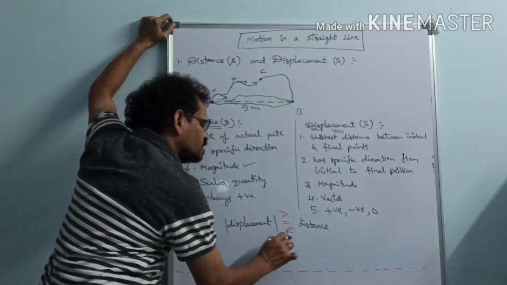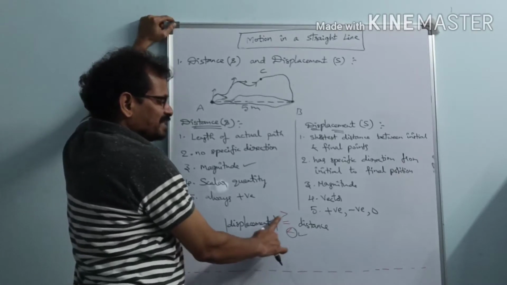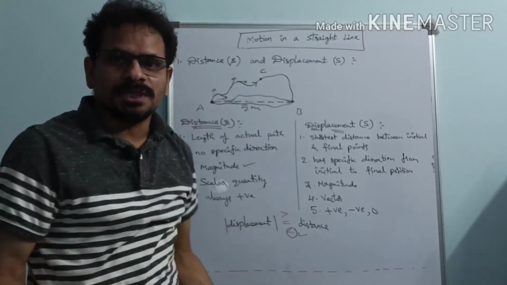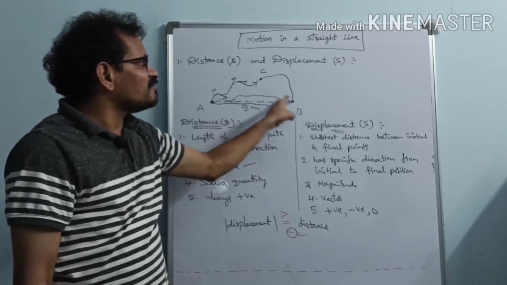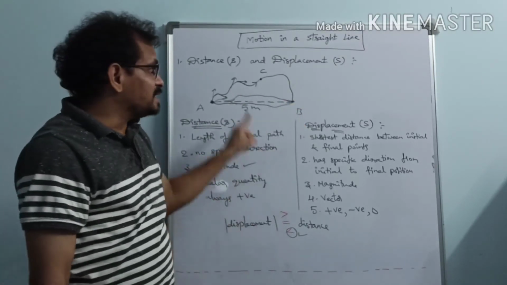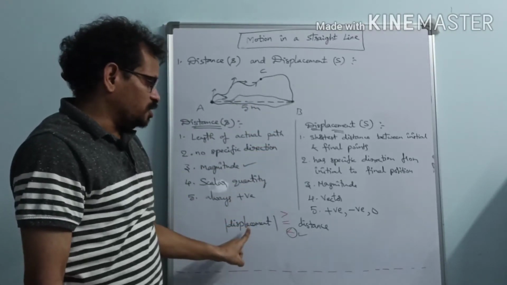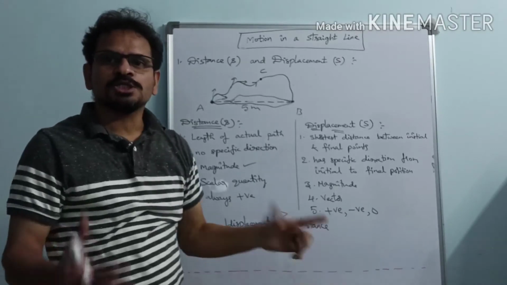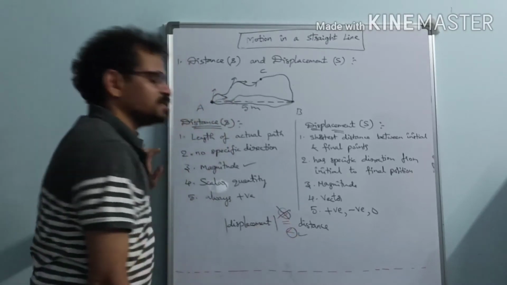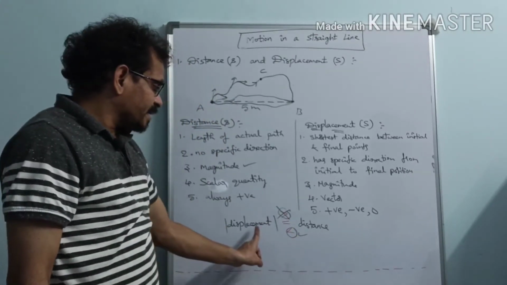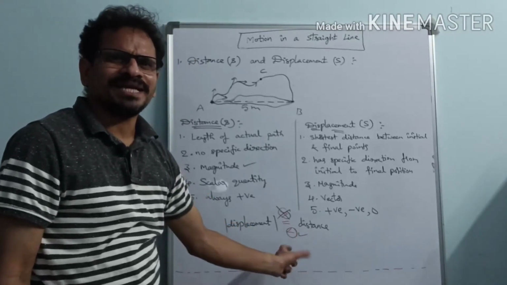So this is right. Next question. Can displacement be greater than distance? Is it possible? Displacement is always a straight line and distance is a curved line here. So the distance path is always greater than displacement. So displacement greater than distance is not possible. This is not possible.